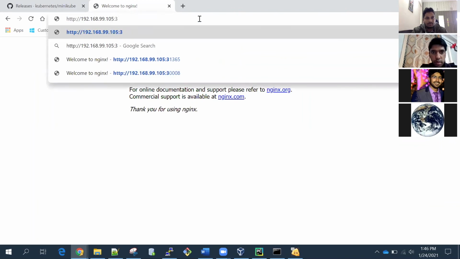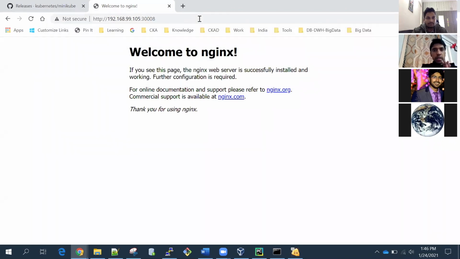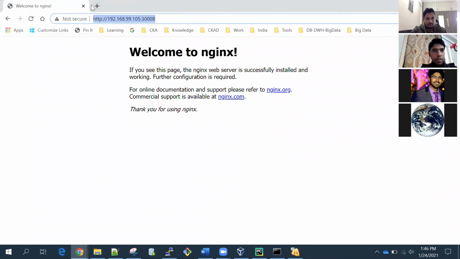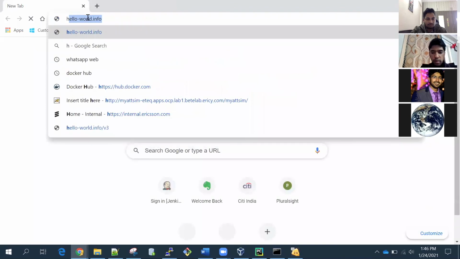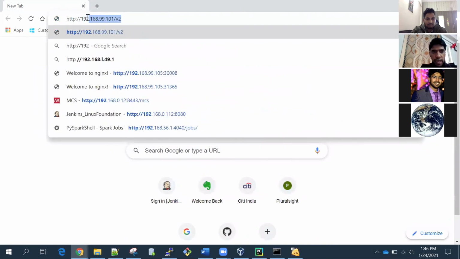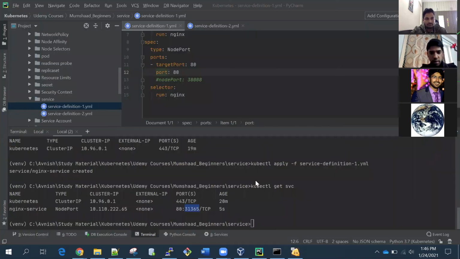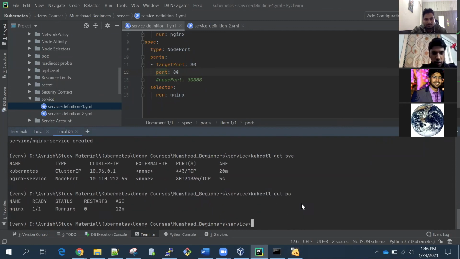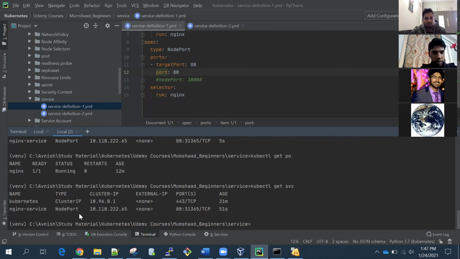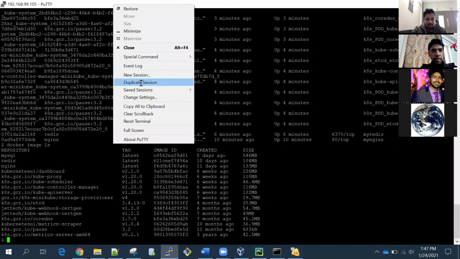Yeah, right. 30... It's still running. Let me close it. It should not run. If it is in cache, then that could be the reason. Yeah, we can clear the cache and try. Otherwise, it should not run. kubectl get po. Only one pod is running, and that's running on this 31365. Only the cache can be the thing.